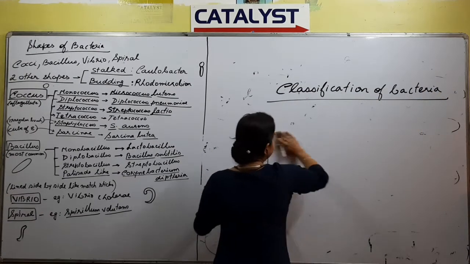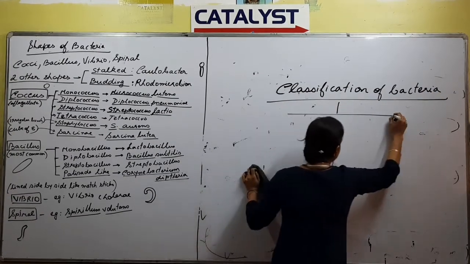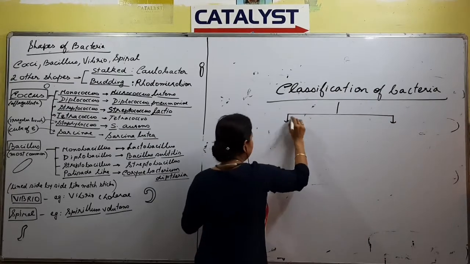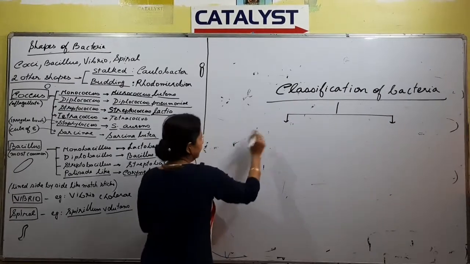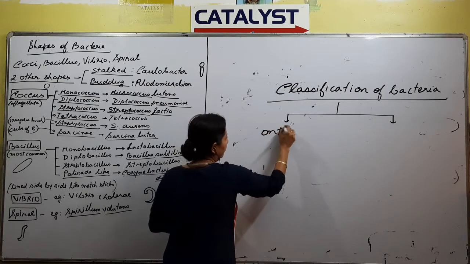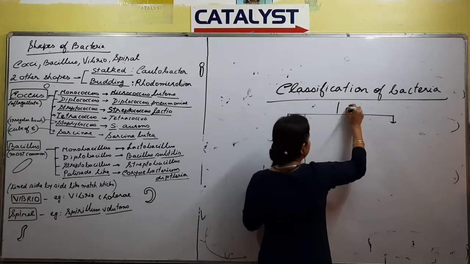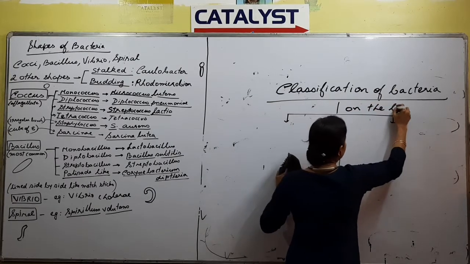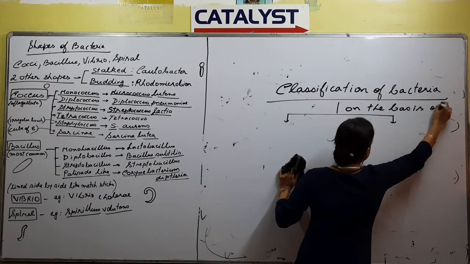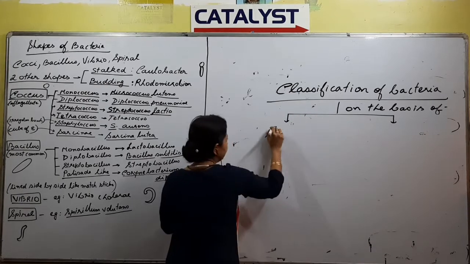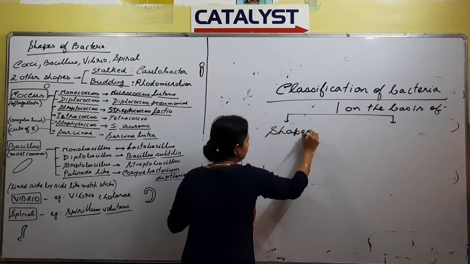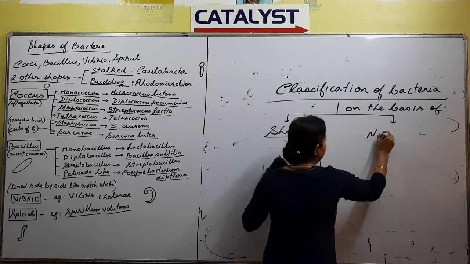Bacteria have been classified under two categories, on the basis of shapes and number of flagella.